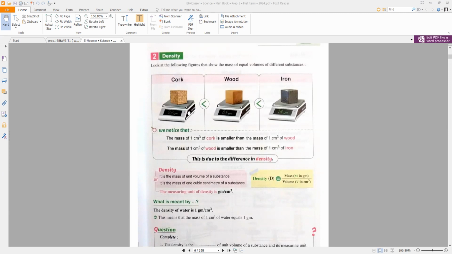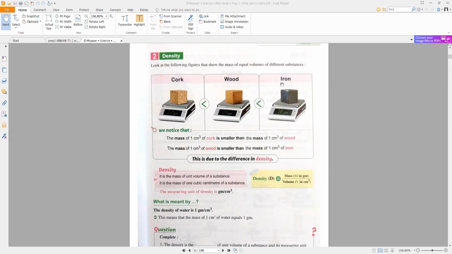Why? Because they are different in something called the density. The density of iron is different from the density of wood, different from the density of cork. So if you have the same volumes of different matters, you will have different masses due to the difference in density.